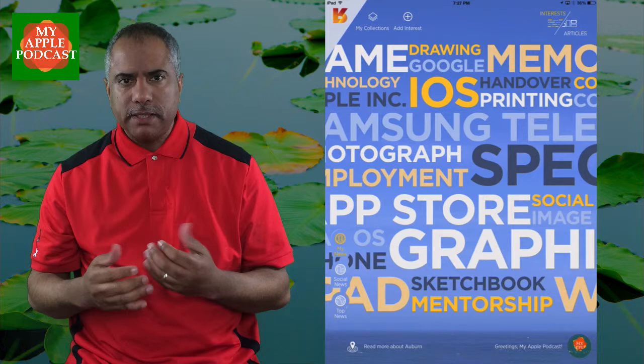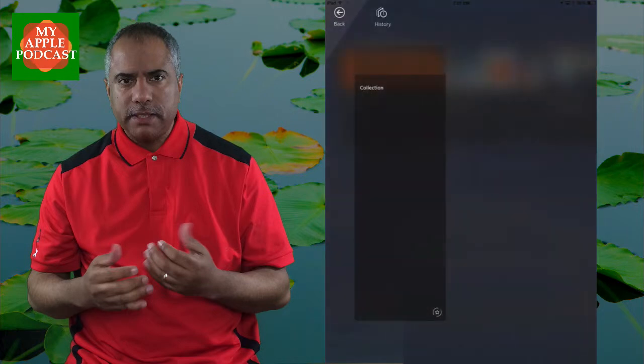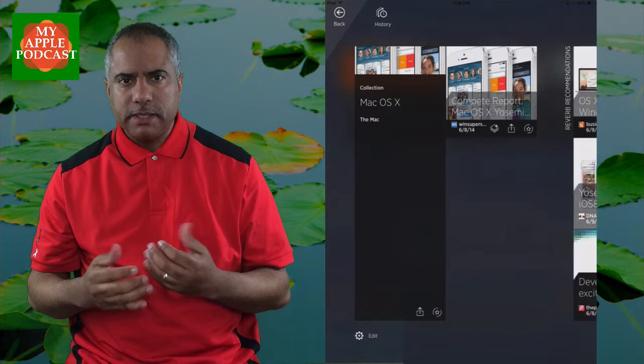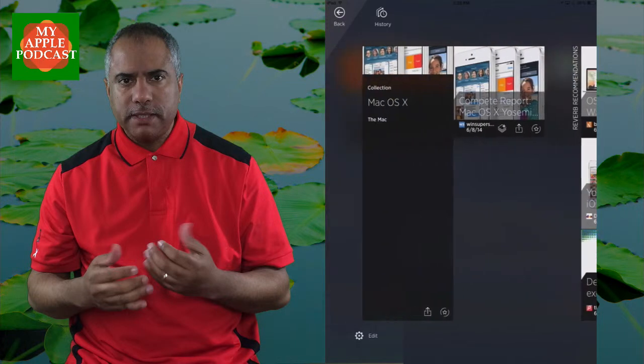You have to love the user interface. This app is absolutely amazing. I like the ability to just be able to access your collections, though. And these articles are always there for you. There are other apps that do this. Pulse, which was purchased by LinkedIn, enables you to save articles. Of course, Flipboard allows you to save articles to what they call My Magazines. But for some reason, I'm really loving this interface.